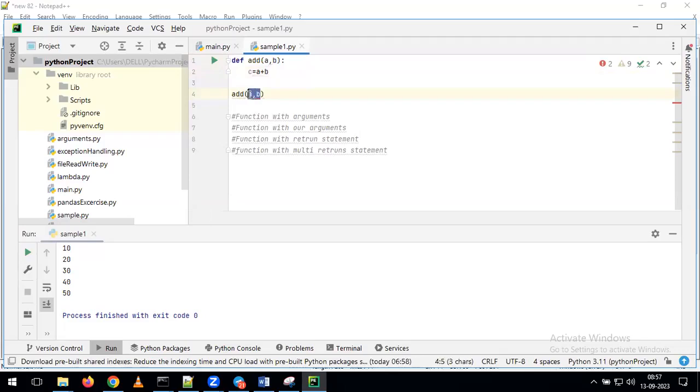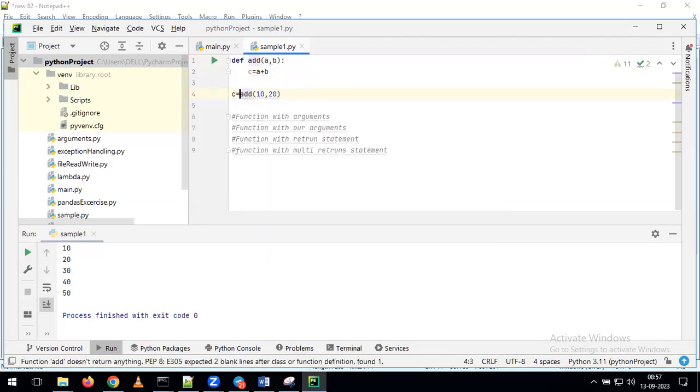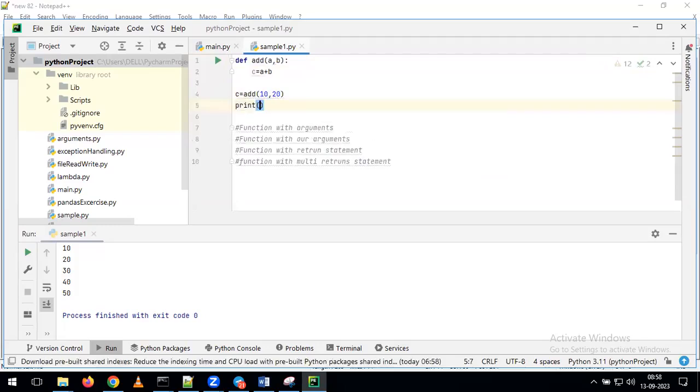Now here what I'm doing is giving 10, 20, and I want to assign this function output to a variable. So I'm giving c = add of 10, 20. Then after that I'm giving simply print of c. Now tell me, any guesses what output we can see with the help of this program? Sir, the return statement is missing. Yeah, intentionally I missed the statement.